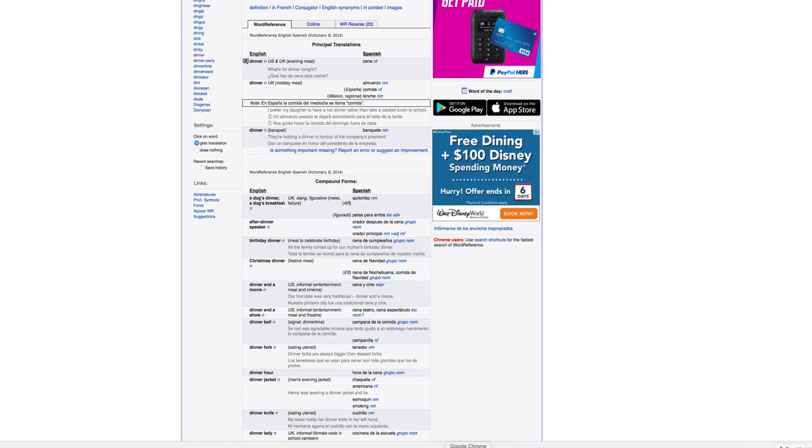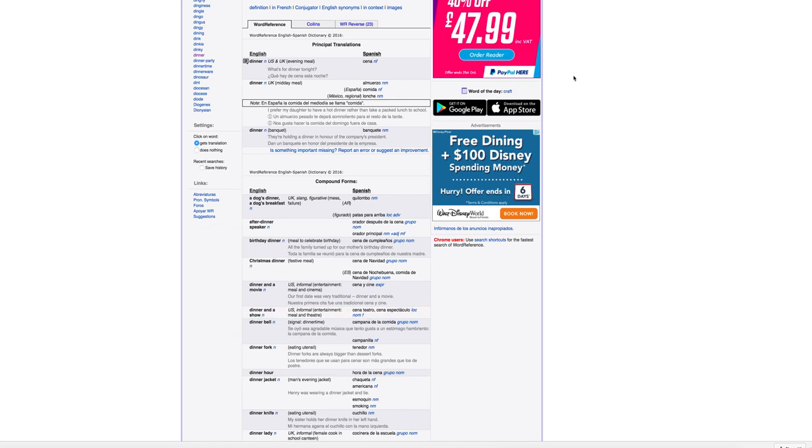AR verbs are those verbs that when I look them up in the dictionary, the form of the verb in Spanish is going to end in AR. So let's have a look.